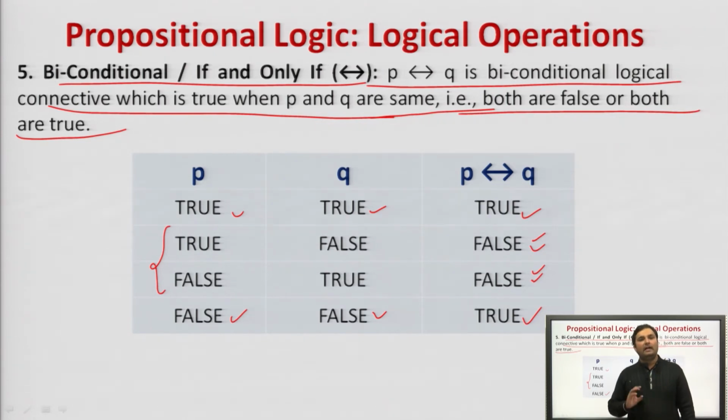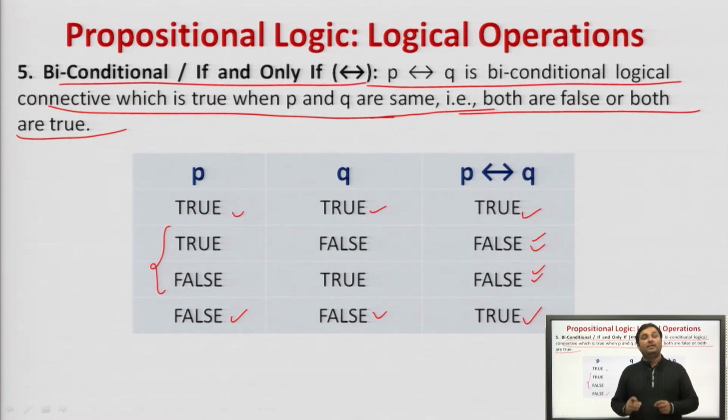So, as of now, I have discussed the 5 logical connectives. First is negation. Whatever statement is given to us, negation is the opposite of that. If P is true, then negation of P is false. If P is false, then the negation of P is true. Next, conjunction, that is P and Q. If P is true and Q is true, then P and Q is true. All other cases are false.